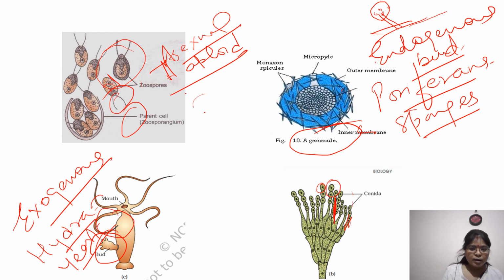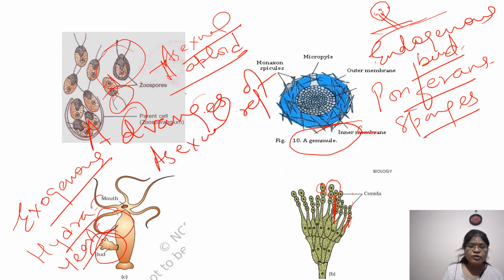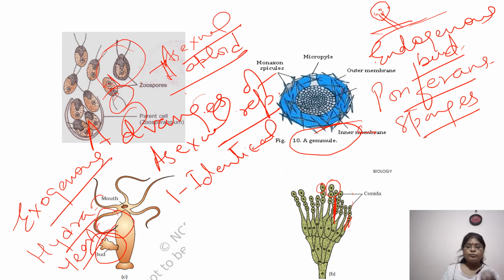Now let's look at the advantages of asexual reproduction. The first advantage is that the offspring are identical to the parent. If the parent is very juicy, of good quality, sweet, and I want to continue it, then I will use this asexual means of reproduction.